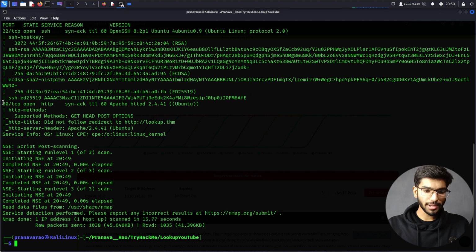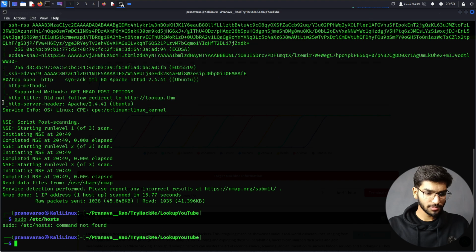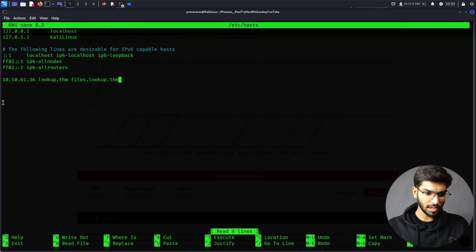For the web application, let's assign a domain name to it, for which let's edit our /etc/hosts file. So sudo nano /etc/hosts. You can see some entries which I had from a previous test before I solved this particular room.